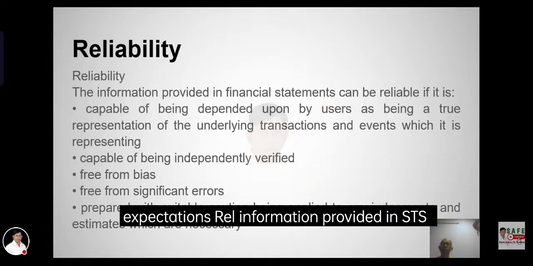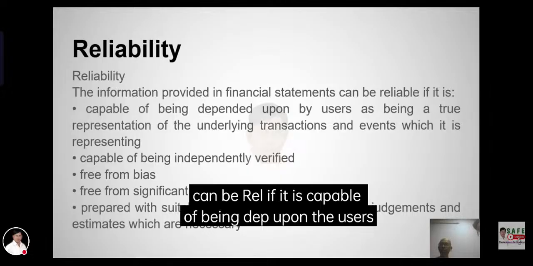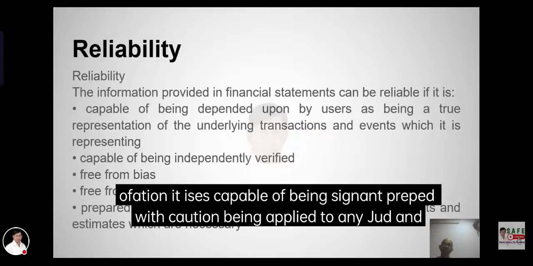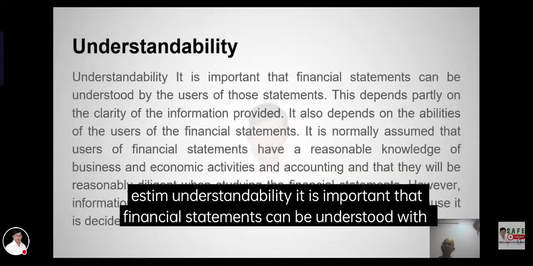Reliability. Information provided in financial statements is capable of being relied on by users of financial statements. This is capable of being independently verified, prepared with suitable caution applied. Understandability. The financial statements can be understood by the users.